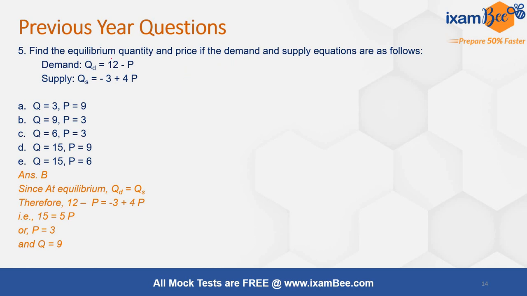Next question is here from the demand and supply portion. You have to find out the equilibrium quantity and price. Equilibrium is attained where quantity demanded is equal to quantity supplied. So you just have to equate these equations to get the equilibrium price and quantity. Again, this is a numerical question.